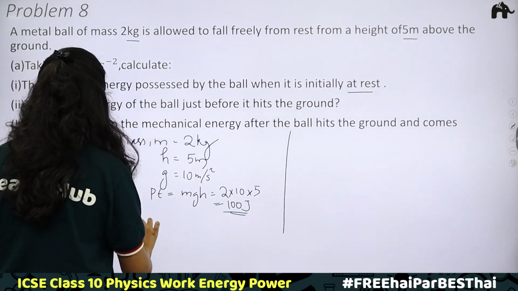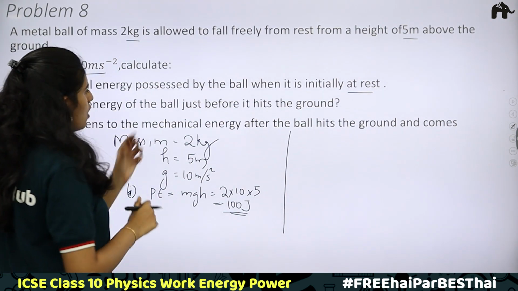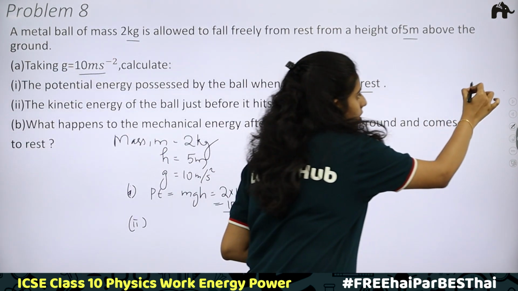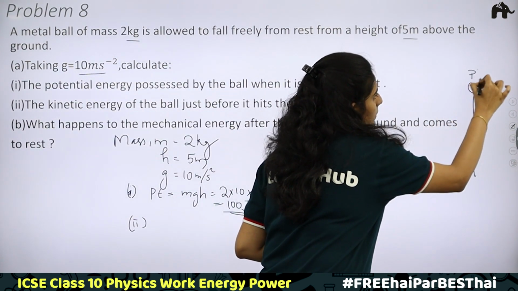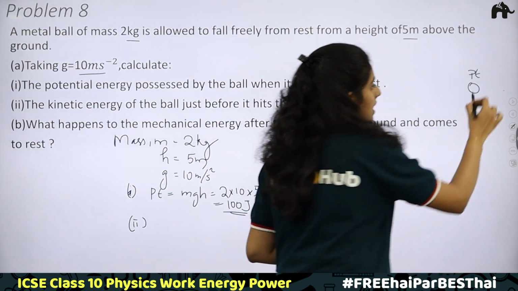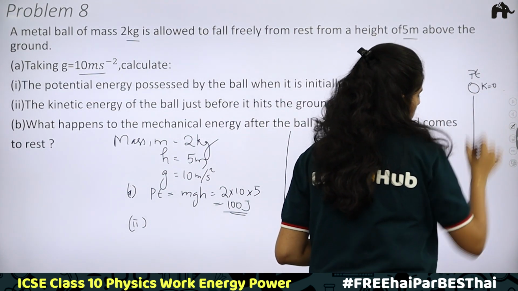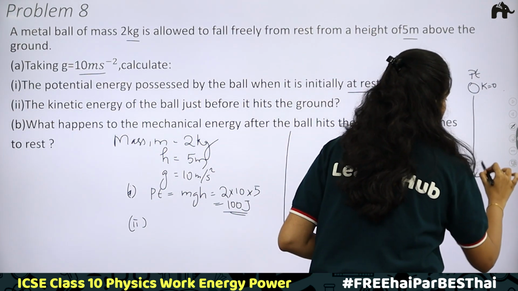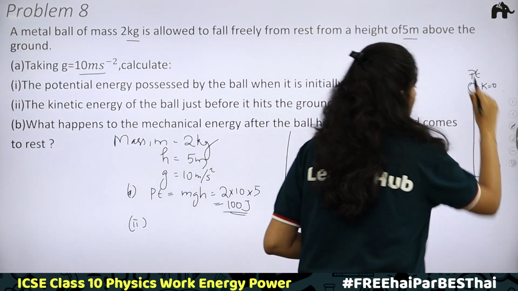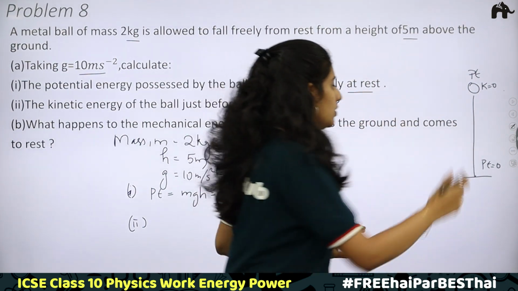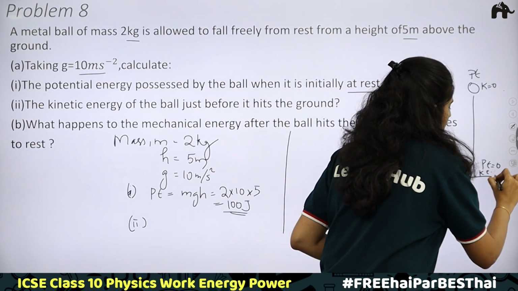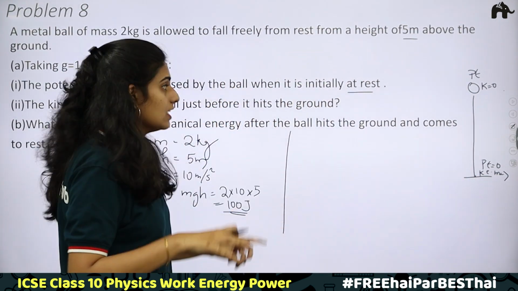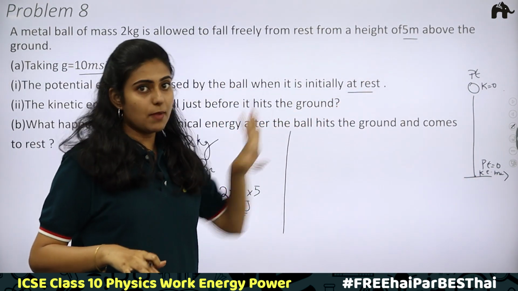Now the second part. The kinetic energy of the ball just before it hits the ground. When a body falls freely, here you will be having potential energy and kinetic energy equal to 0. At the bottom point, what happens? This potential energy will become 0. That is, potential energy will completely get converted to kinetic energy. Kinetic energy will get its maximum value. So this kinetic energy just before it hits the ground will be equal to potential energy at the maximum height.